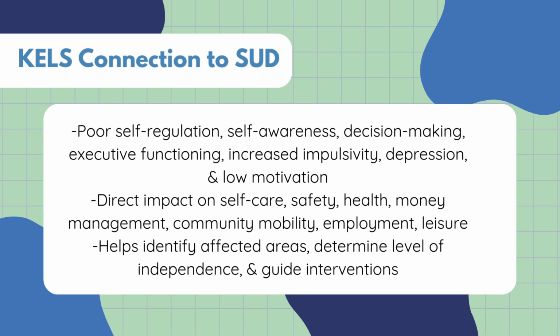For example, an individual may struggle with self-care because they lack motivation or have difficulty maintaining routines. Safety and health can be compromised due to impaired judgment or slowed problem solving. Money management may be affected by impulsivity or cognitive deficits, and areas like community mobility, employment, and leisure often suffer when someone has low energy, poor planning abilities, or difficulty organizing their daily lives.